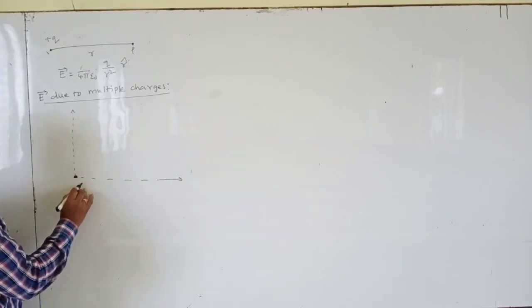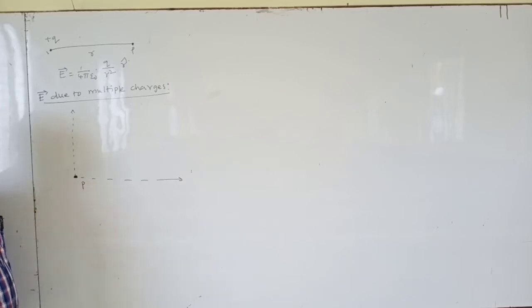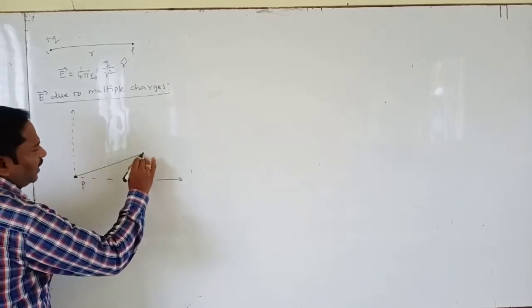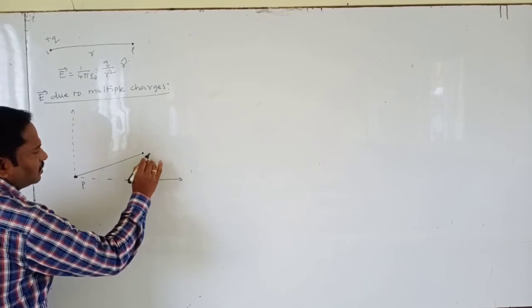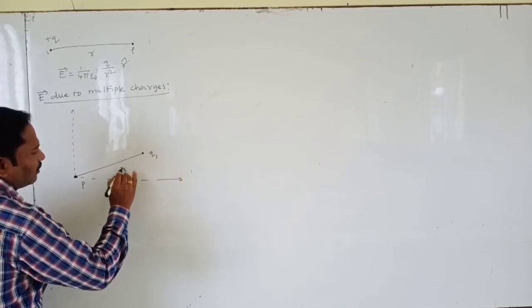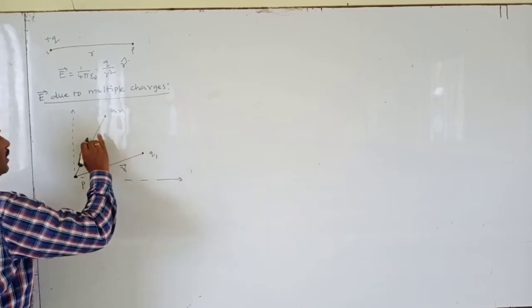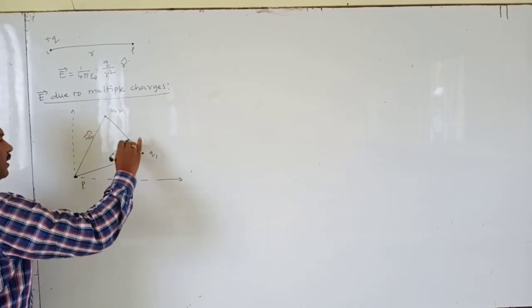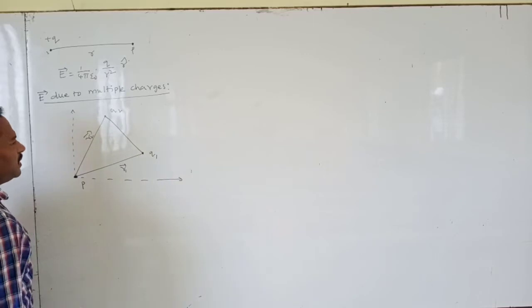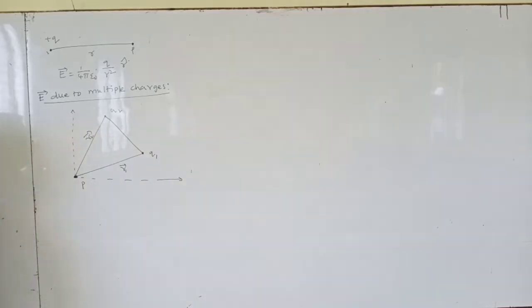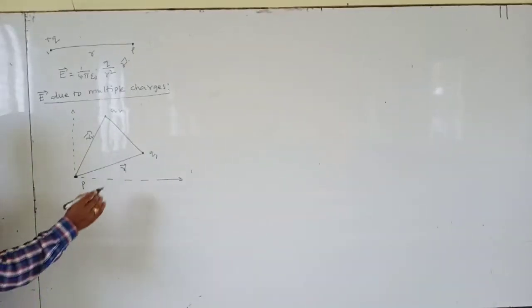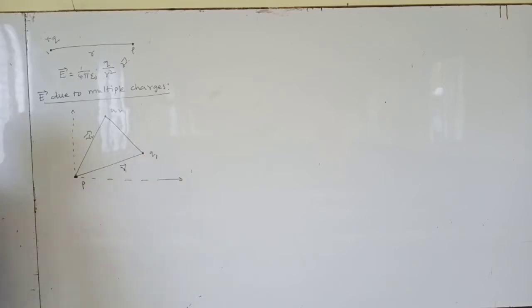One is located at Q1, R1 bar and another is located at Q2, R2 bar, and between them is the displacement vector. We are going to find the intensity of electric field at point P.